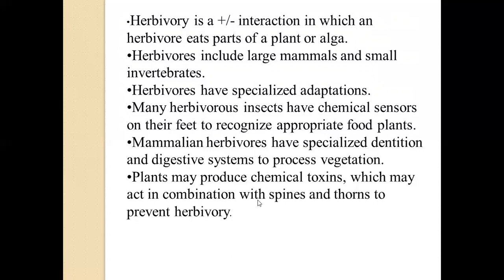Now the plants in turn, which are being eaten by these animals, develop some thorns or spines or sometimes chemical toxins, so that the animal does not approach it for food. Because of the presence of thorns, spines, or chemical toxins, the animals will not eat it. So these are the adaptations of the plants with which they try to see that the herbivores do not eat them.